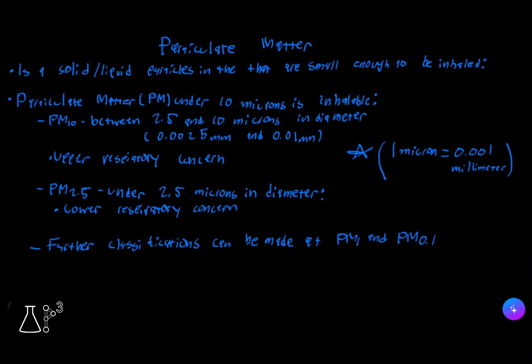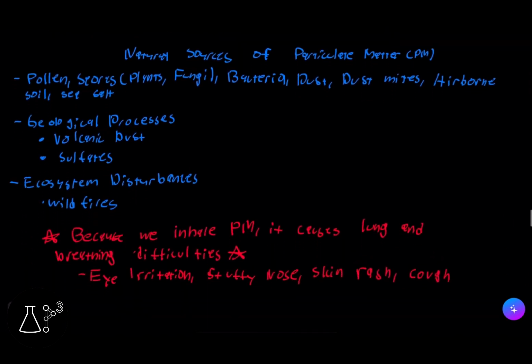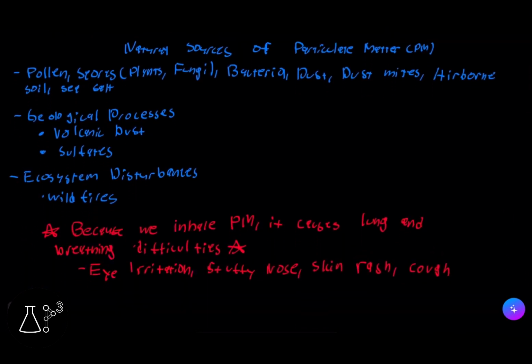And this is an important part: 1 micron equals 0.001 millimeter. Further classifications can be made at PM1 and PM0.1. Natural sources of PM, or particulate matter, can be pollen, spores, which come from plants or fungi, bacteria, dust mites, and airborne soil and sea salt. The geological processes can be volcanic busts and sulfates, and ecosystem disturbances can be wildfires.